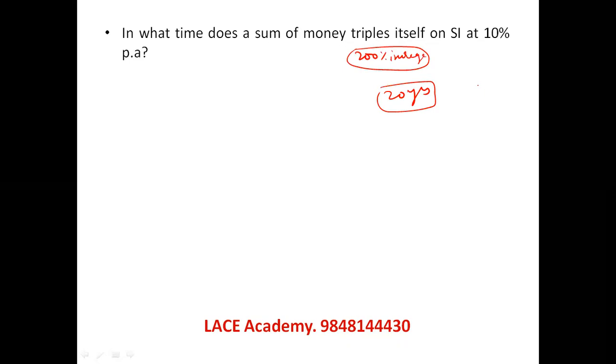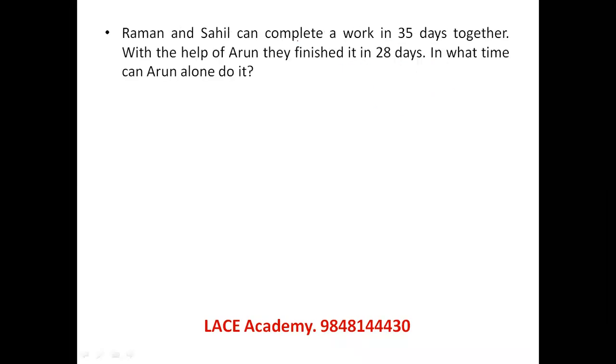No wastage of time. Raman and Sahil can complete a work in 35 days. With the help of Arun, they finished in 28. So these two members' efficiency is 1 by 35. With Arun, their efficiency is 1 by 28. What is Arun? From the combined efficiency of 1 by 28, if I remove Raman and Sahil, I'll get my answer. This is 5 by 140, this is 4 by 140, taking 140 as LCM. So 1 by 140 is coming, which means 140 days is needed for Arun. Nothing else. Combined efficiency of 3 minus combined efficiency of 2 will give Arun alone.